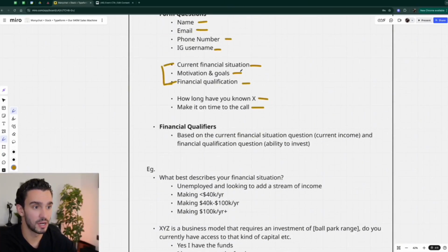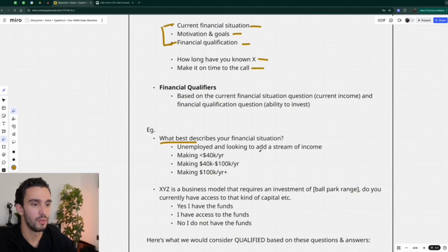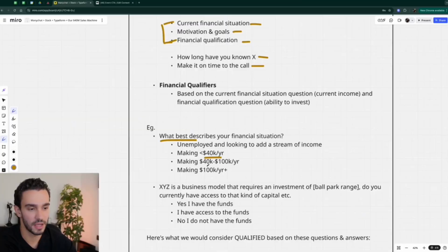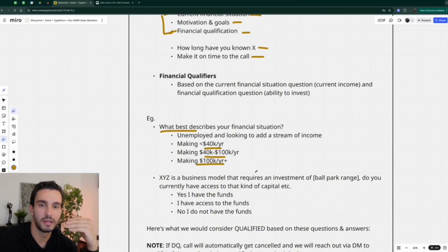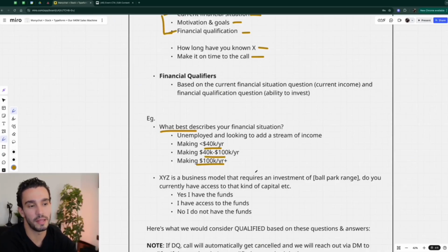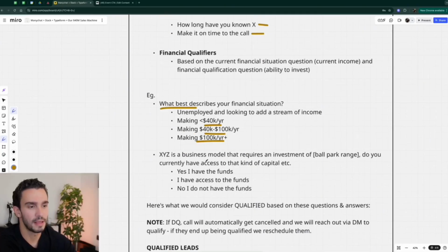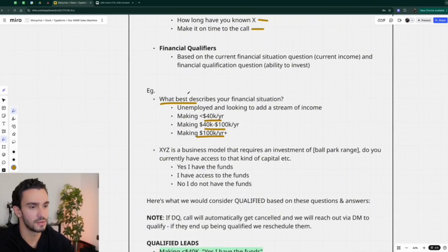For example, the current financial situation question would be something like, what best describes your current financial situation? Unemployed, making less than 40K, making 40 to 100K a year, making 100K a year plus. Depending on the market that you sell to, the demographic that you sell to, those might be different. You might have different ranges. We have offers where it's unemployed, making less than 80 to 150, 150 to 250, and then 250 plus, right? So it really does depend on your demographic. You're the one that should decide this, and that should really know what you want to shoot for here as far as those numbers. So that's question number one that we use for our qualification.